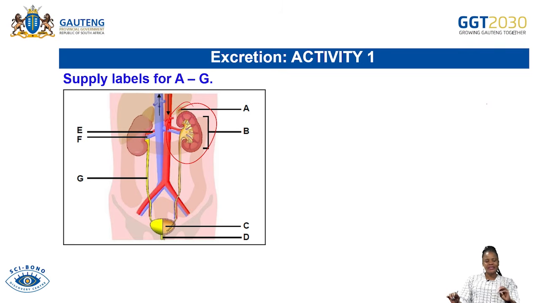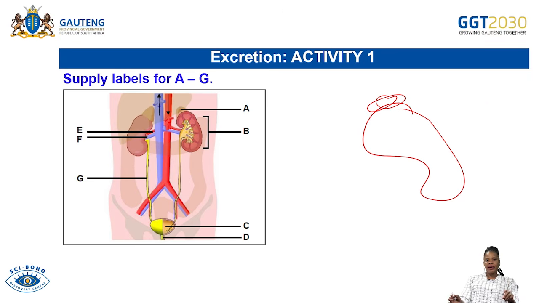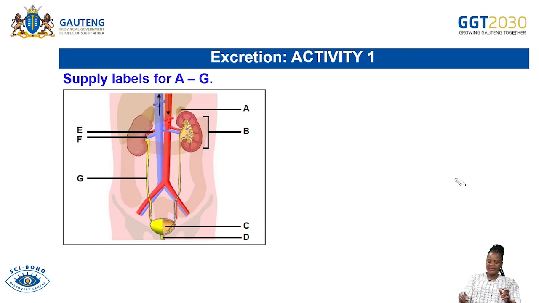You also need to know the structure of the nephron by heart. Good. Now the first question says, supply or label parts A to G. In other words, you need to provide A, B up to G. That is very, very simple, grade 11s, only if you are prepared and have studied the excretion topic. We know that above each kidney there is a gland, as there is a pair of kidneys, and the name of the gland is the adrenal gland.